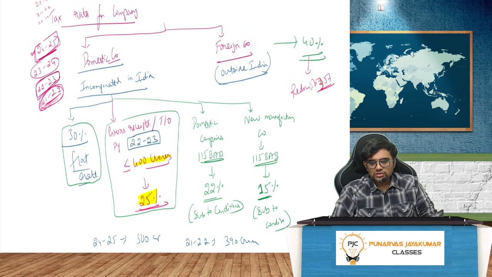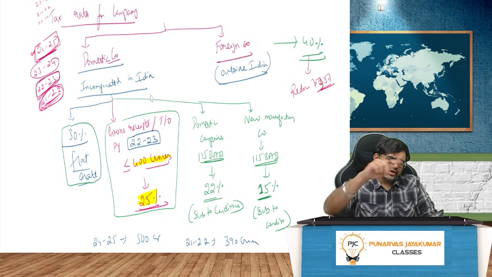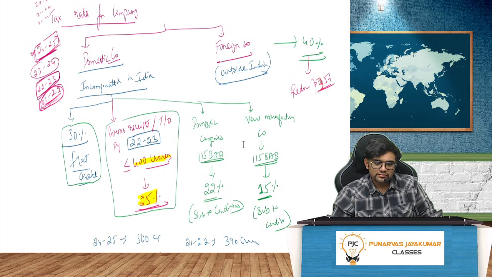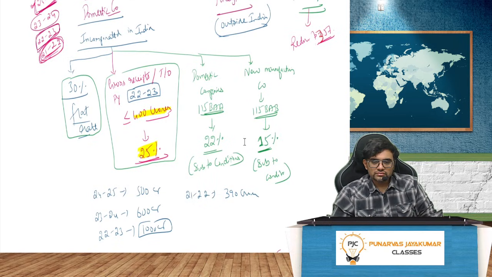It should always be seen 2 years before the previous year. My previous year is 24-25, 1 year before that is 23-24, 1 year before that is 22-23. That's why it's not 21-22. Only in that year, 22-23, if the gross receipts or turnover is less than or equal to 400 crore, then 25%.